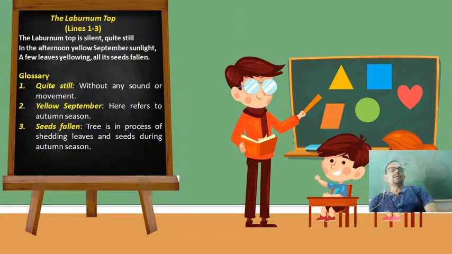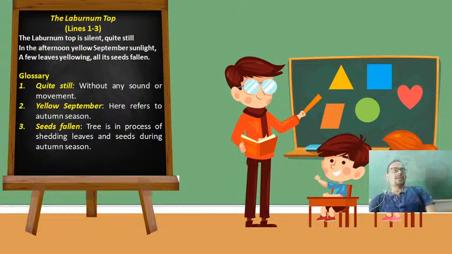let's begin. The Laburnum top is silent, quiet, still in the afternoon. In the afternoon, yellow September sunlight, a few leaves yellowing, all its seeds fallen. So the Laburnum tree is the subject here. What happens at the top of the Laburnum tree is something you've got to learn.